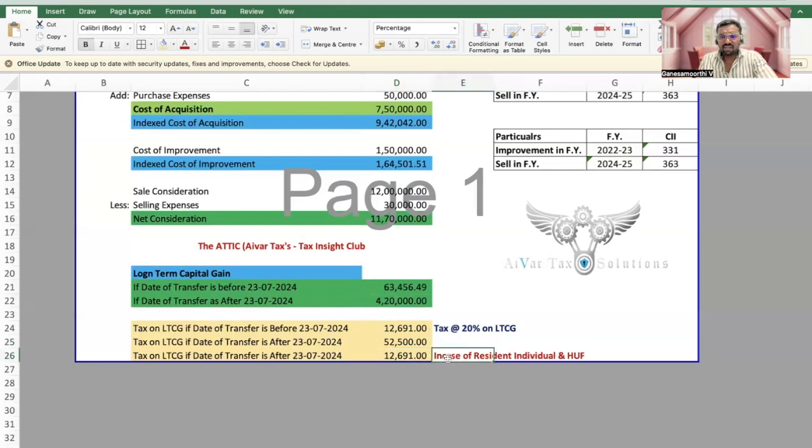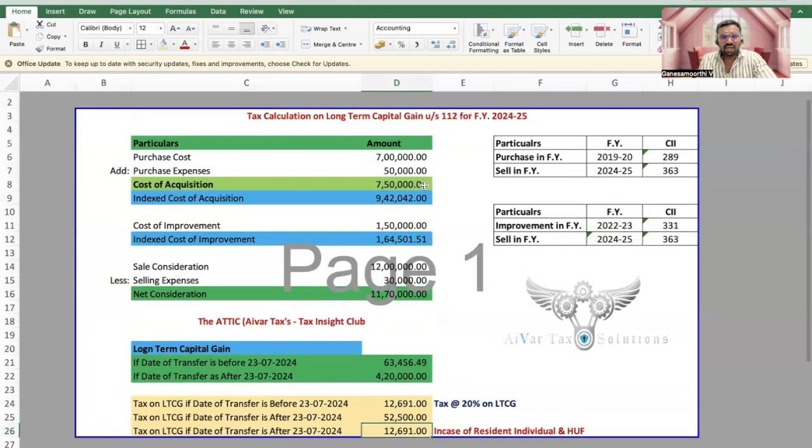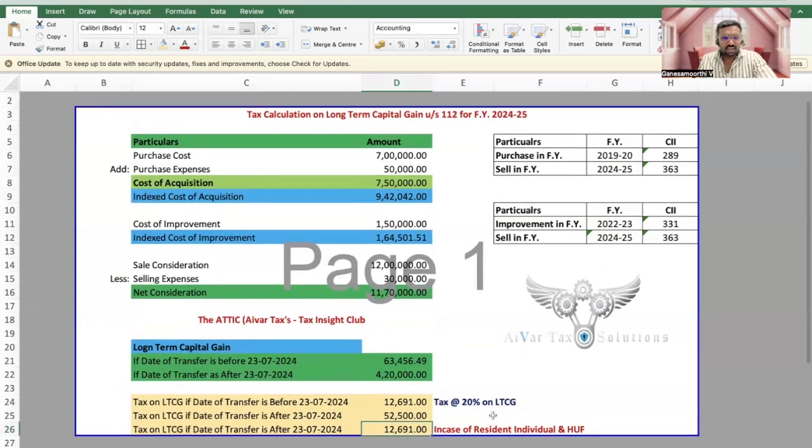But a resident individual and resident HUF have the benefit of the provision which says that if the tax payable exceeds the tax payable under the old method, the excess shall be ignored. Hence, if he is a resident individual or HUF and the transfer is of land or building or land and building, then the total tax will be 12,691 only. The tax should be whichever is lower. This is what the provision says.